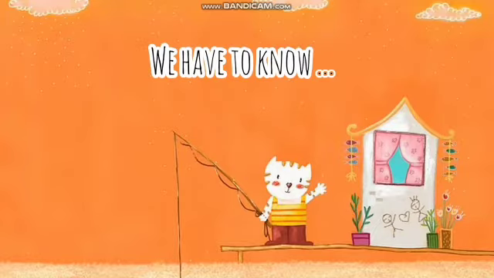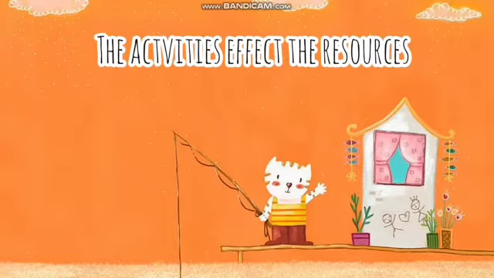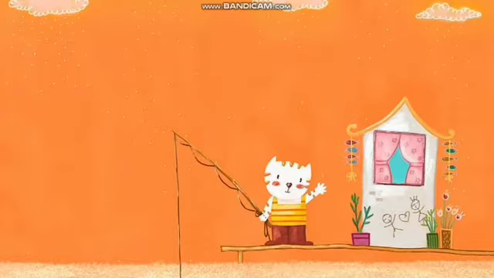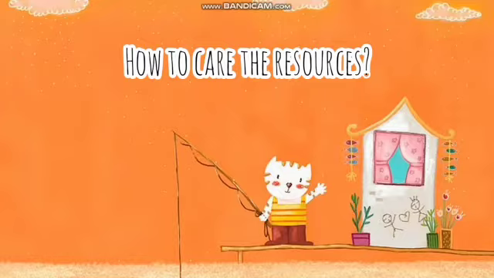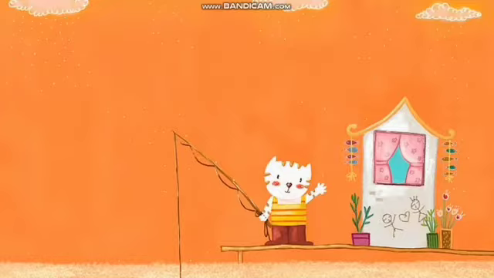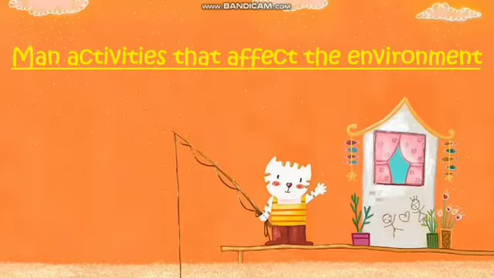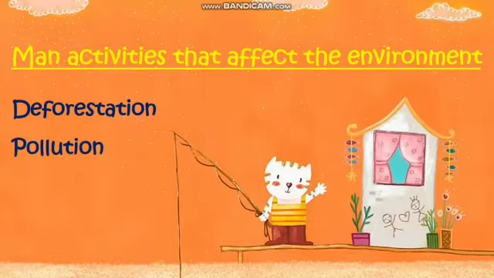So we have to know what are the activities that affect the resource. Because we need the resource, we have to conserve it. So we have to know what are the activities that can affect our environment, and then we have to know how to care for our resources, how to care for the environment. Okay, first here we have to know the main activities that affect the environment. The first activity is deforestation, and then the second is pollution. So today, teacher explains two activities of man that affect the environment.